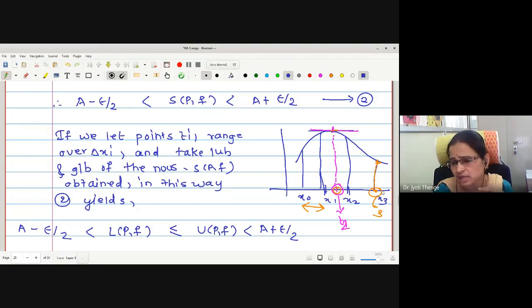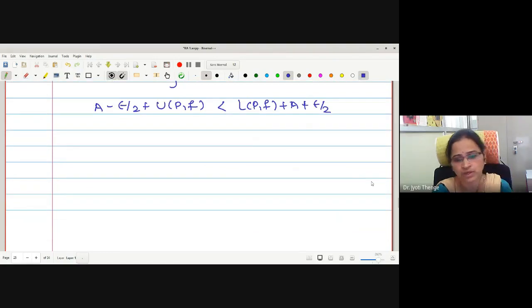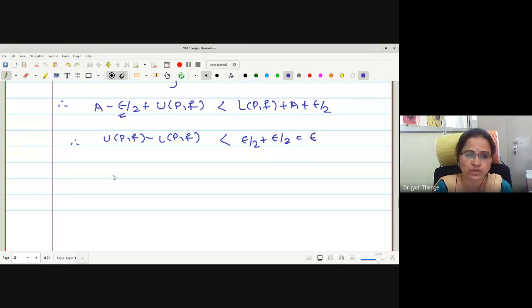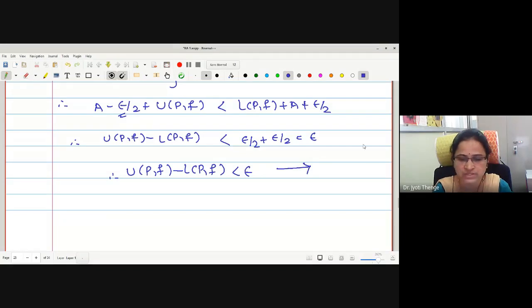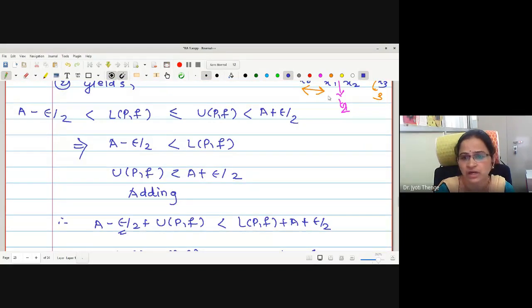Okay, this was a statement we are obtaining, and from this statement let me adjust the terms as UPF minus LPF. What it is giving us, A will cancel from both the sides, and this will be epsilon by 2, this epsilon by 2 will be shifted to the right, and this is epsilon. What we have proved, UPF minus LPF is less than epsilon. Let me call this statement 3. So we have proved the condition of integrability.